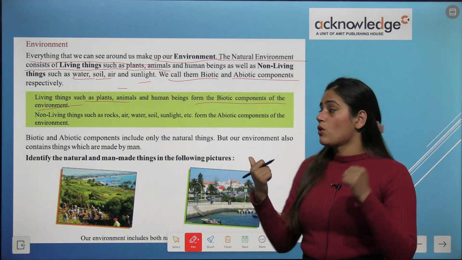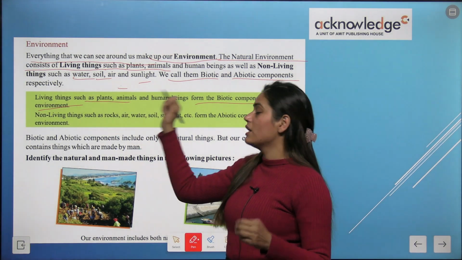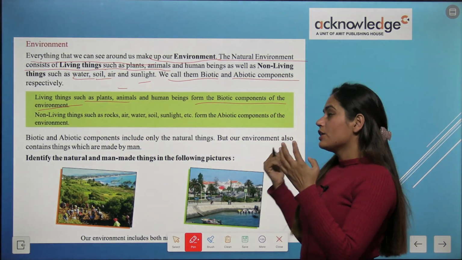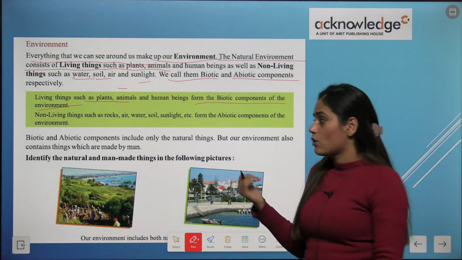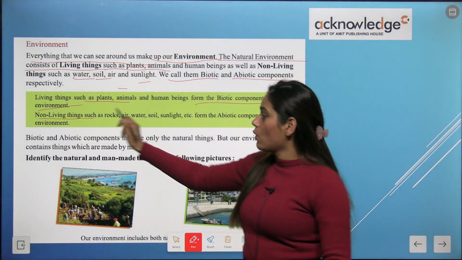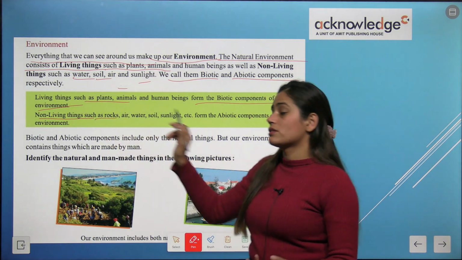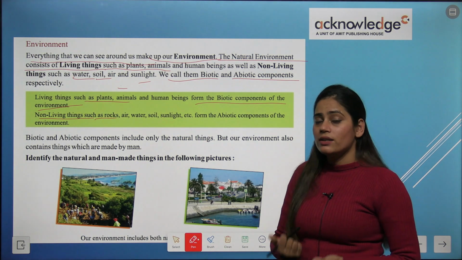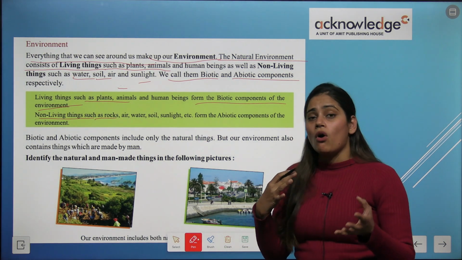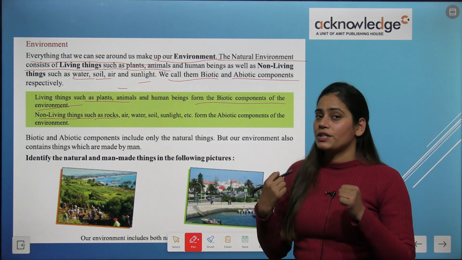And biotic components are like plants, animals, human beings. Okay, these are biotic components. And non-living things such as rocks, air, water, soil, sunlight, these all are abiotic components.